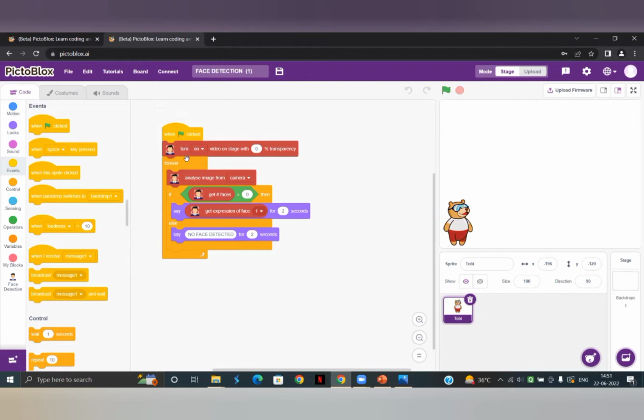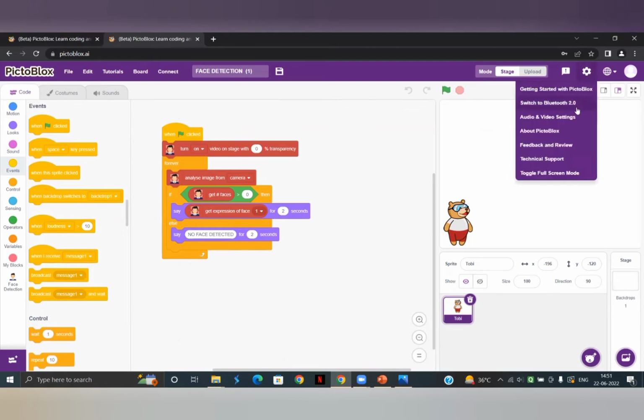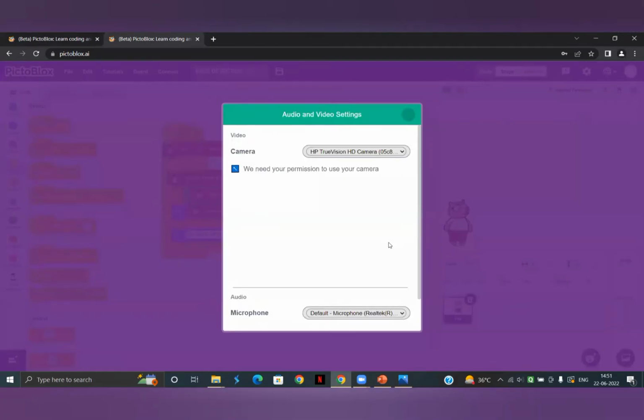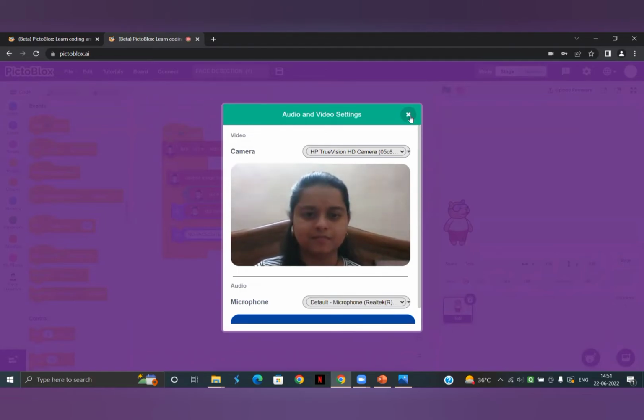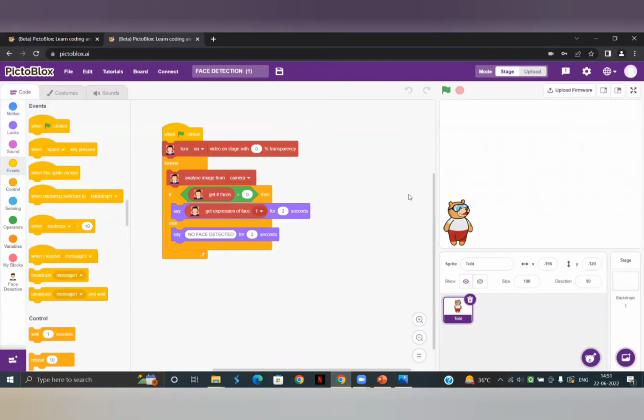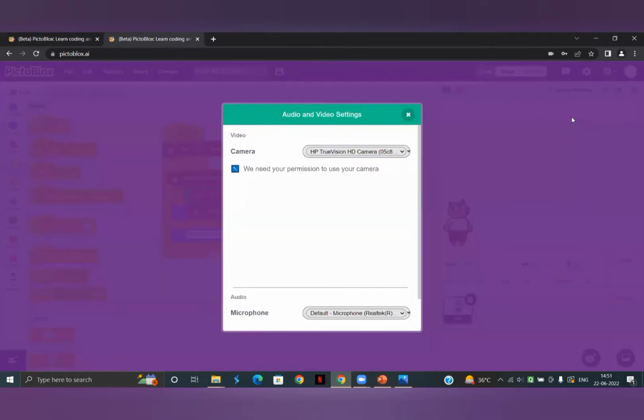The next one is turn on video on stage. This next block is going to turn on the video. How are you going to provide your face as an input on this stage screen? For that, you just need to click on the settings, after that audio and video settings, and just wait for a second. You just have to provide all the permissions. After you have provided the permission, your face is going to be visible over here on the screen. Just give me a second, I'll turn that on again.